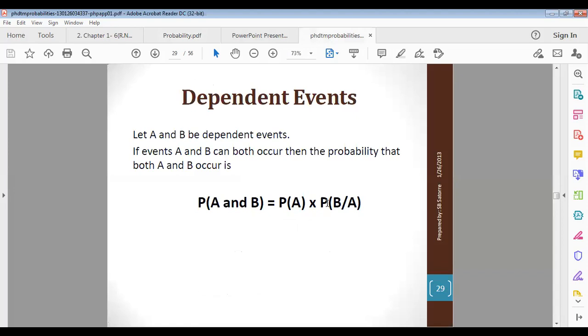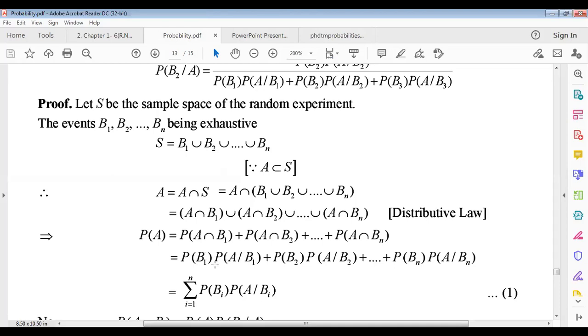Just we are trying to find out the probability of A. Probability of A intersection B divided by probability of B when A happened, this one formula. Similarly for probability of A intersection B2, we can write P(B2) times P(A given B2), plus dot dot up to probability of A intersection Bn, which is probability of Bn multiplied with probability of A when Bn happened.